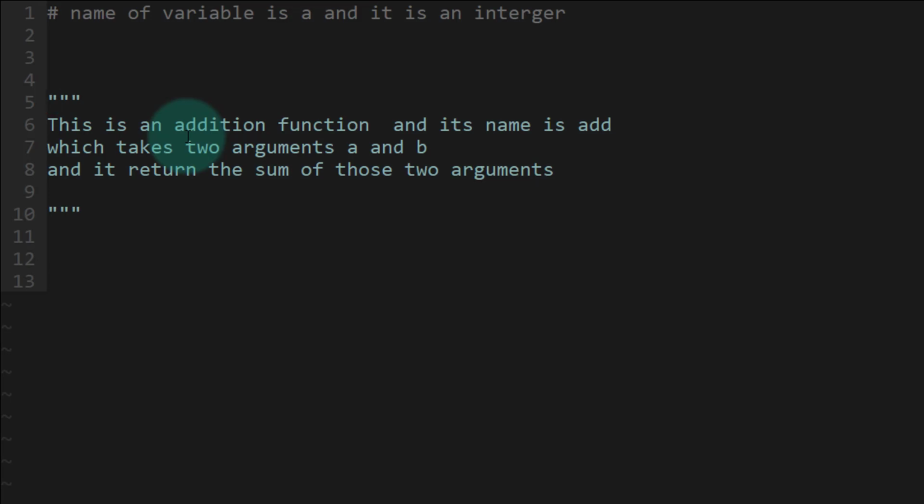So multi-line comments are also used in doc strings, which are used to generate documents for your source code. This was all about what comments are and how to provide comments in Python.